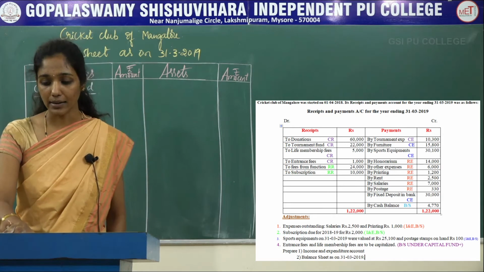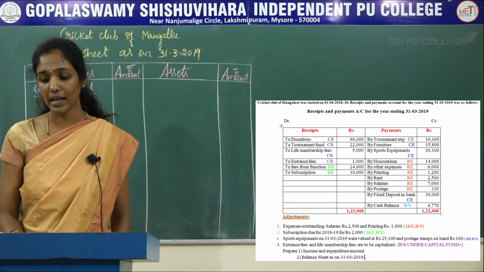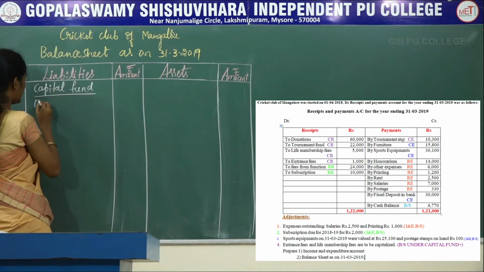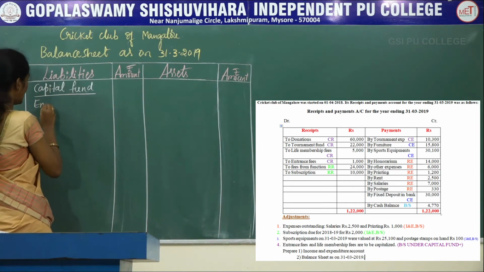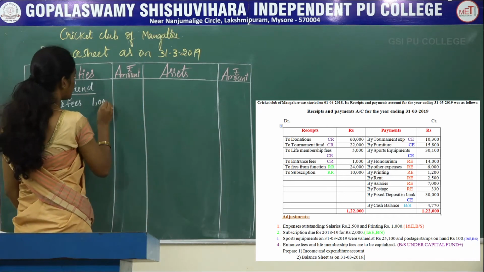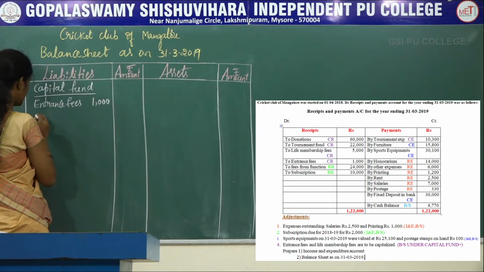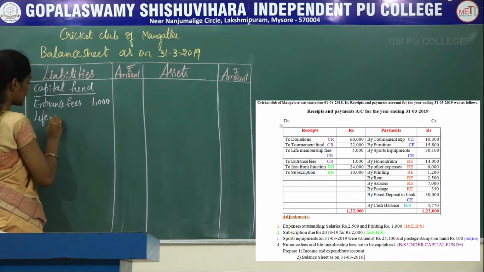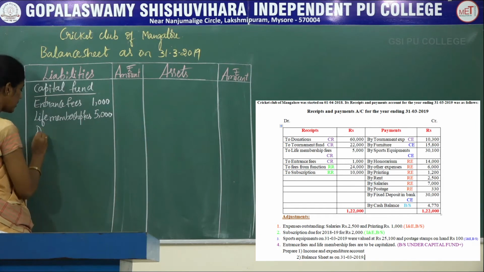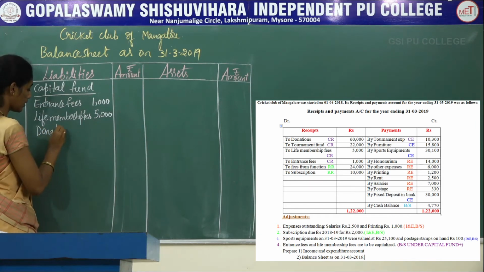And see your last adjustment, entrance fees and life membership fees are to be capitalized. And write under the capital fund on the liability side as entrance fees 1,000 and life membership fees was rupees 5,000, and again you should add donation.